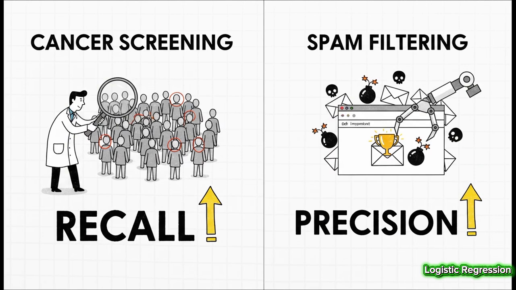And here is where it all clicks into place. For cancer screening, we have to maximize recall. We need to find every single possible case, even if it means more false alarms. We sacrifice precision. But for spam filtering, it's the opposite. We have to maximize precision. We absolutely cannot afford for a critical email to get lost in the spam folder. The real-world context tells us what to prioritize.